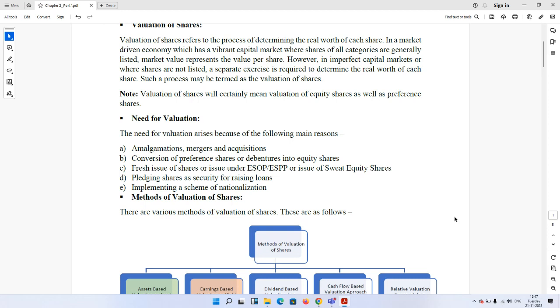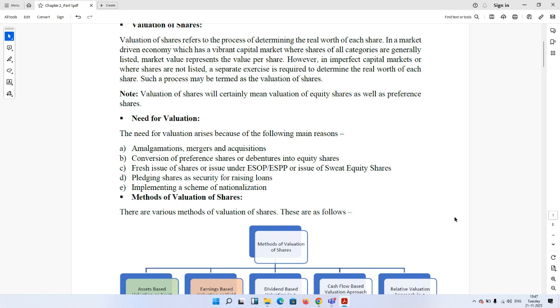In that case, A Limited needs to purchase the shares of B Limited through various routes, either through the open market or some other process, from the shareholders of B Limited. In this process, it needs to pay some amount. The amount that A Limited needs to pay is known as purchase consideration.